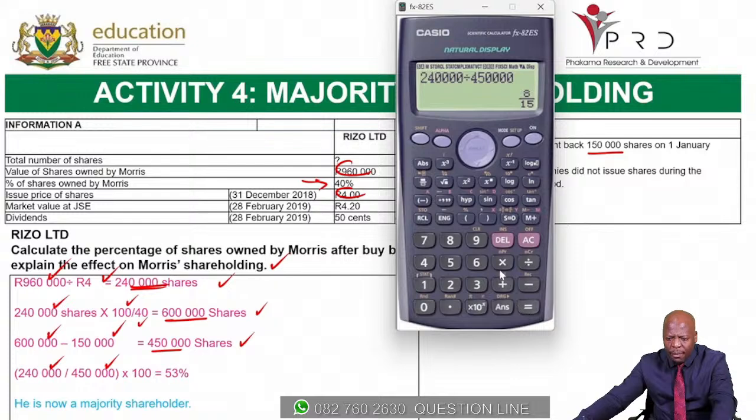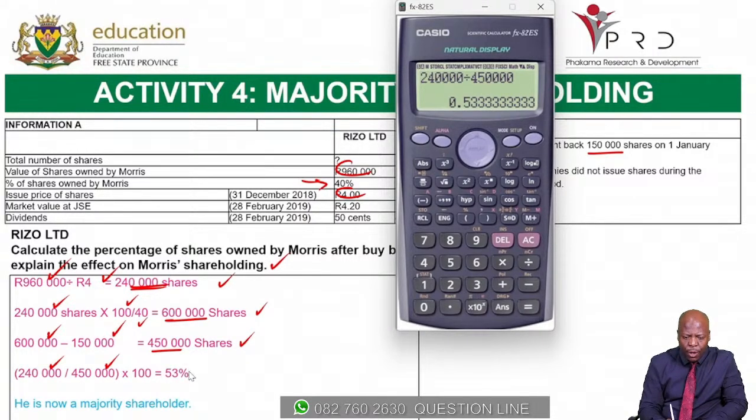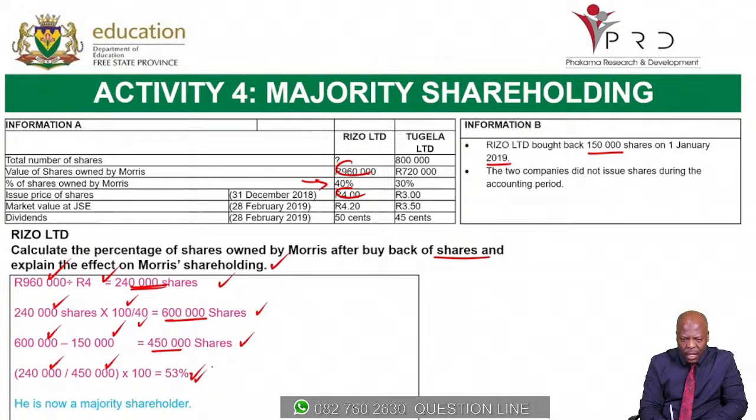This gives us 53%. So he is now holding 53%. He is now a majority shareholder. Remember, he was holding 40%, but because of the buyback, he is now a majority shareholder.